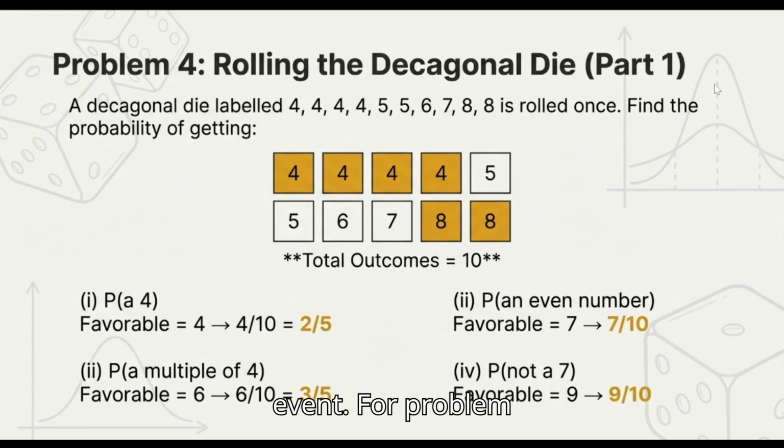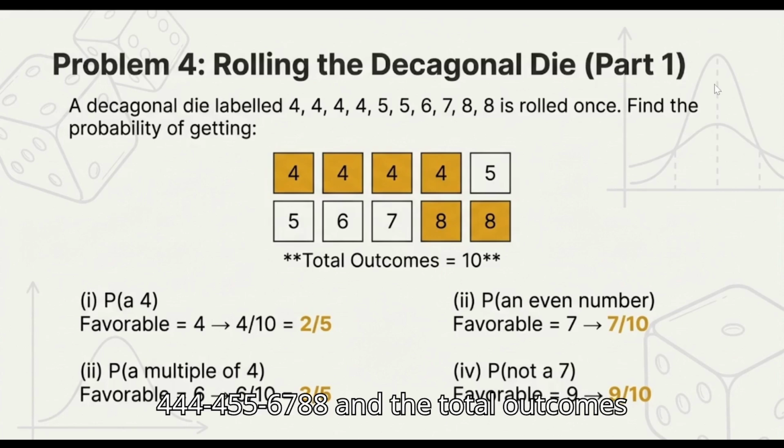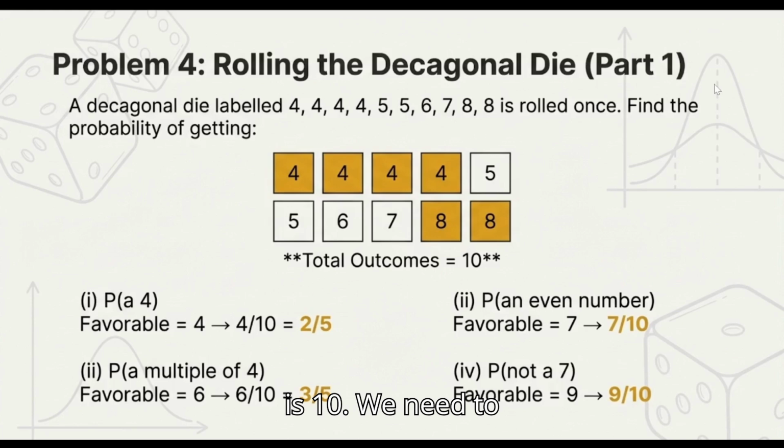For problem 4, rolling our decagonal dice. A decagonal dice is labeled 4, 4, 4, 4, 5, 5, 6, 7, 8, 8, and the total outcomes is 10. We need to find the probability of getting a 4. So we know that 4 occurs 4 times and the total outcomes is 10. So 4 divided by 10 is our probability, or simply 2 by 5.